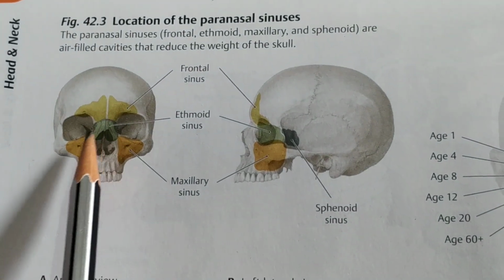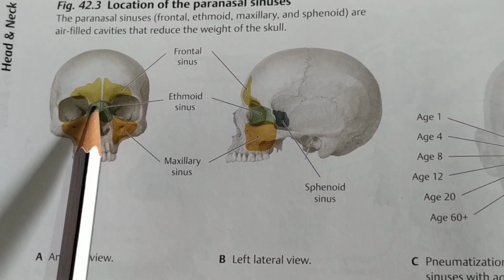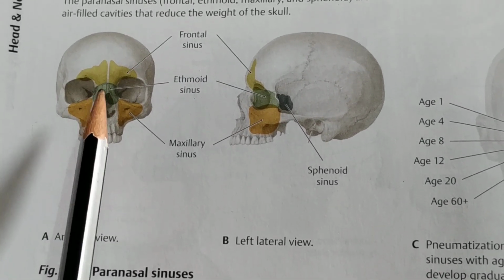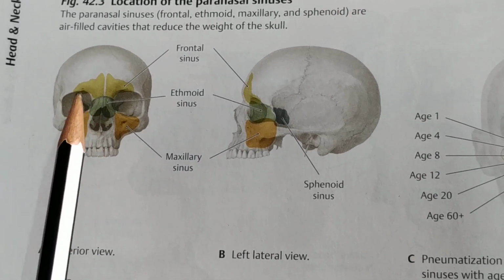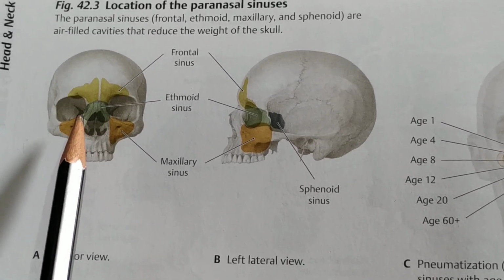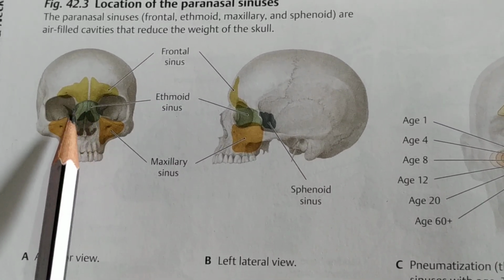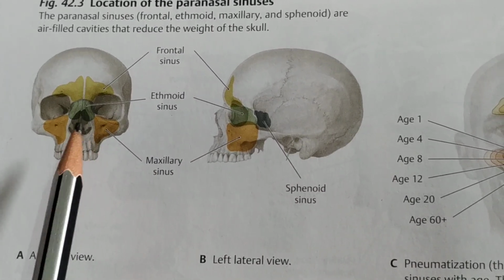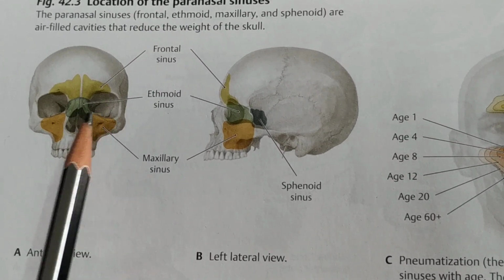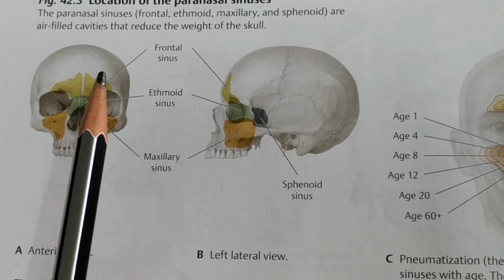Okay, then the ethmoidal air sinuses. The ethmoidal air sinuses are situated medial to the orbit and lateral to the nose. They are situated in the labyrinth of the ethmoid bone, and are completed by the frontal bone, lacrimal bone, maxillary bone and the sphenoidal bone. The ethmoidal air sinuses are variable in number, from 3 to 18. They are present in three groups: the anterior, the middle and the posterior.